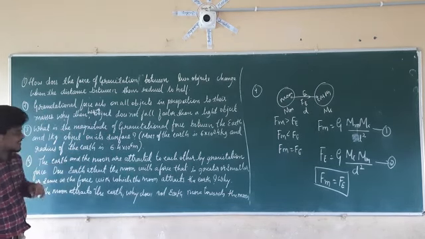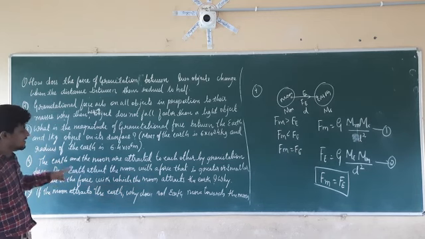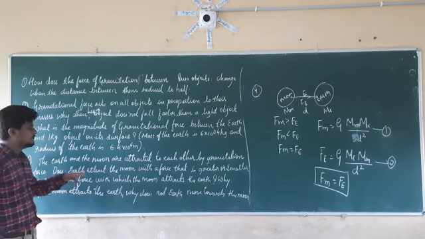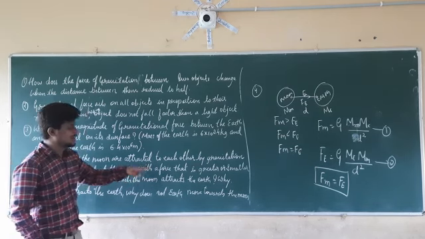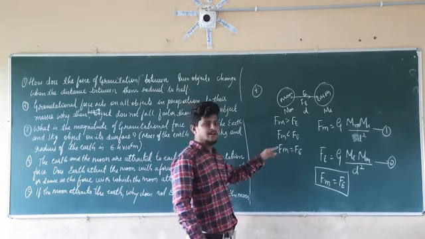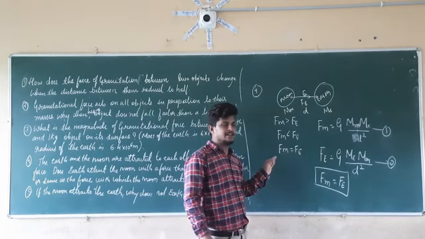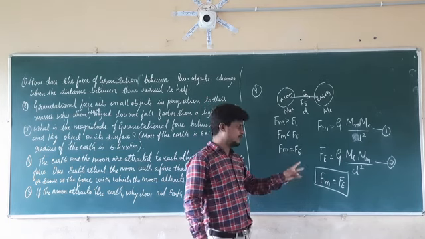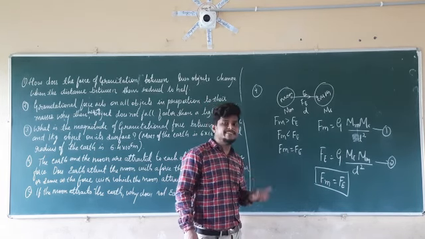By the solution, we can say that the earth attracts the moon with a force which is the same as the force with which the moon attracts the earth. So the magnitude of the gravitational force of the earth as well as of the moon is equal. That is nothing but Fm is equal to Fe. So why is it the same?